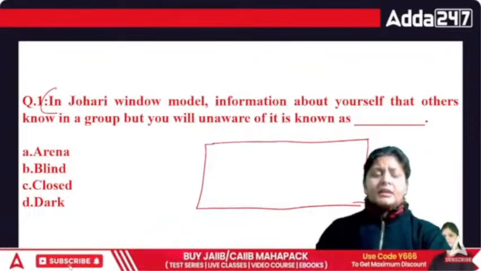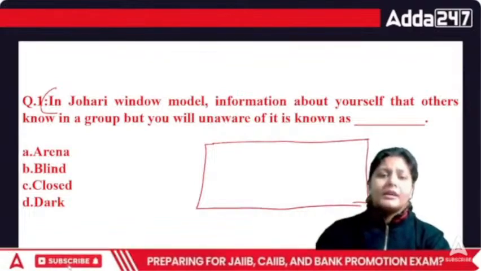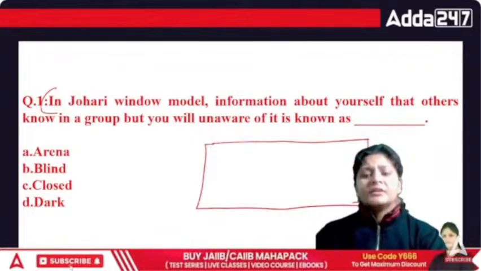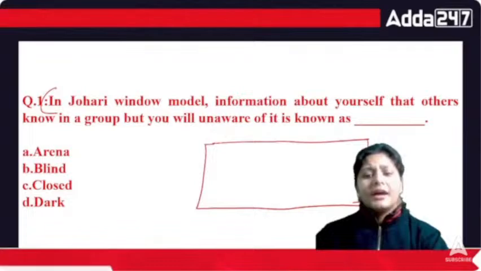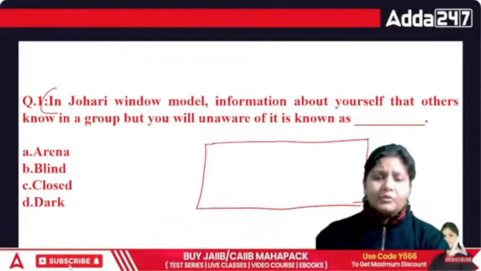In the December exam there was a question on who has given the Johari window model. The famous two psychologists, Joseph Luft and Harrington Ingham, gave the Johari window. When we shorten their names, Johari is named from their names.